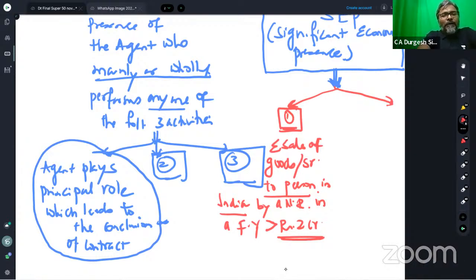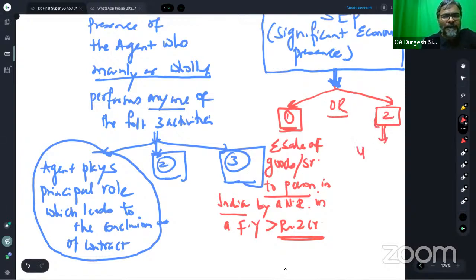The aggregate sale of goods or services to person in India by a non-resident in a financial year, students, should be in excess of rupees 2 crores. Or, the second point in this case is that